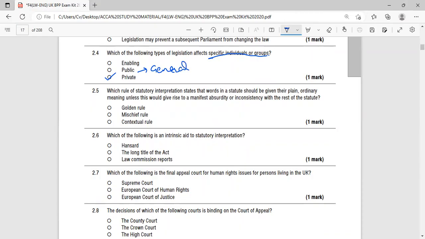And the next one is enabling. What does it mean? Enabling legislation empowers a specific individual or a body. This is called enabling. So the correct answer is private.